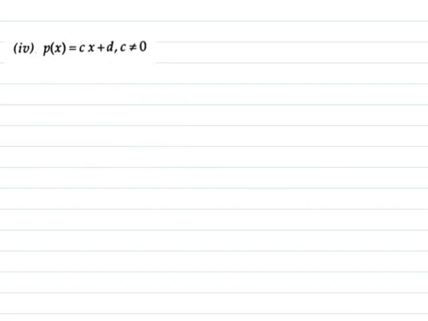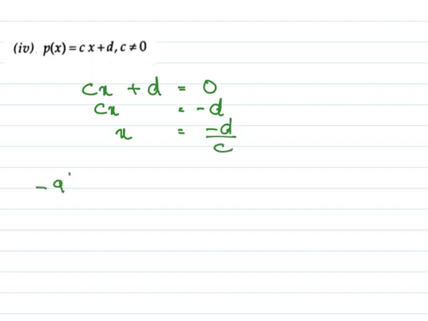Now we have to find the root of p of x. So we do cx plus d equal to 0. So cx equal to minus d. So x is minus d over c. So minus d by c is the 0 of p of x.